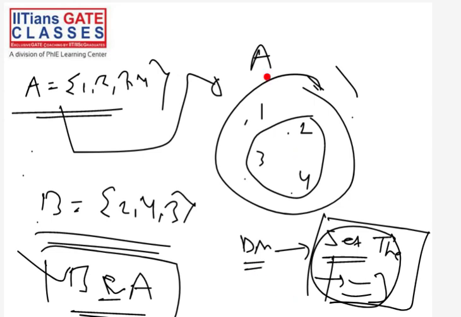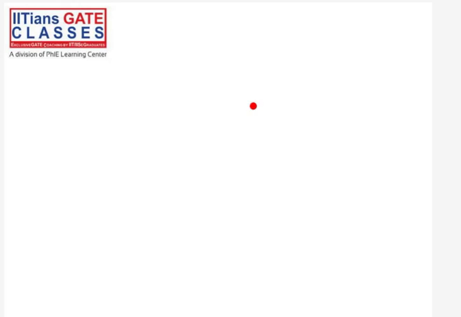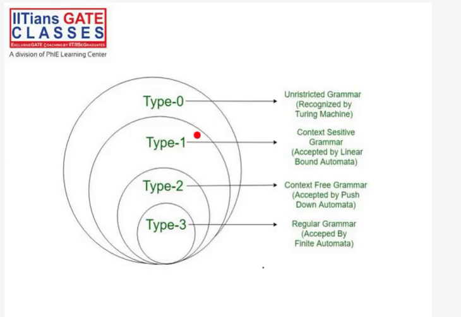So you can see this B is a subset of A because everything that is in B is also in A. So I can say that every element in B is also an element in A. So this is the Venn diagram. Now if you see in this Venn diagram, this type 3 grammar, this circle is representing the set of all type 3 grammar.